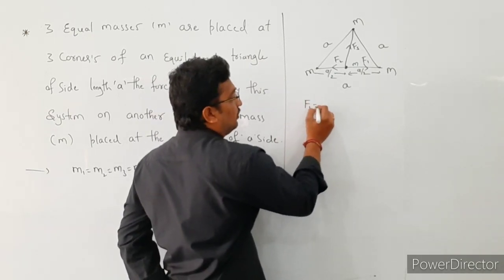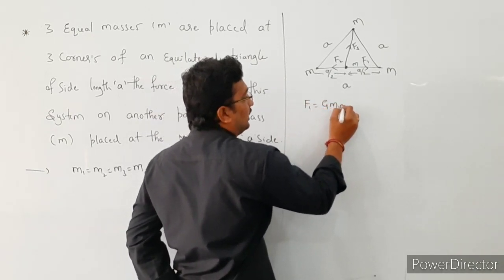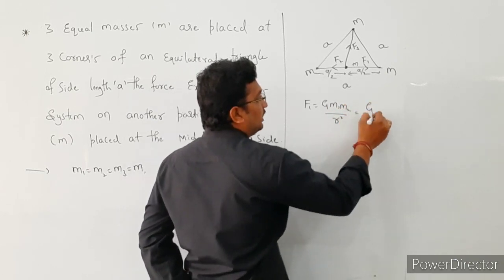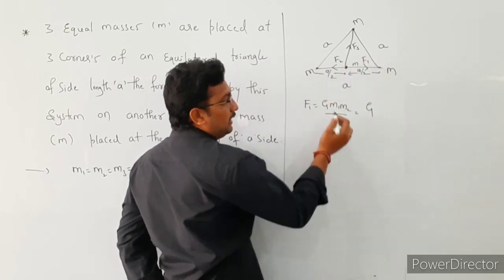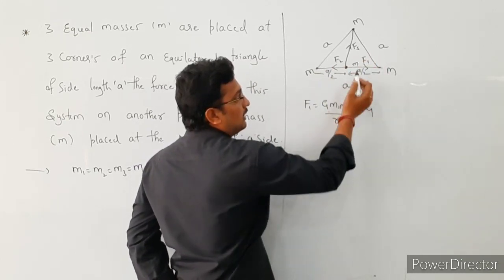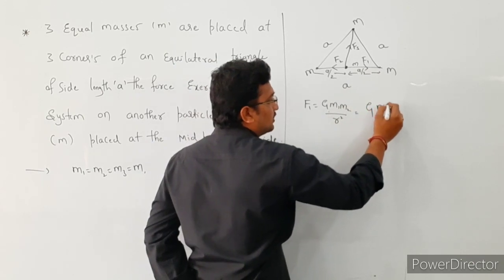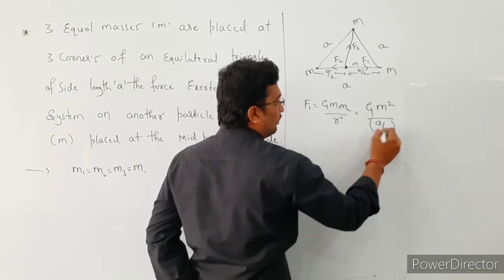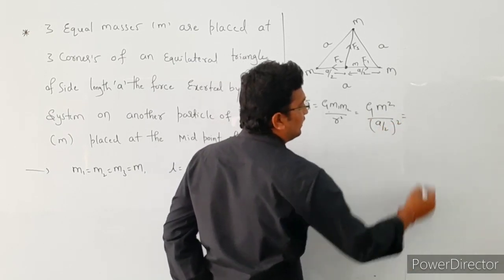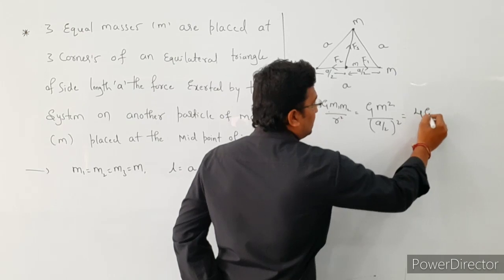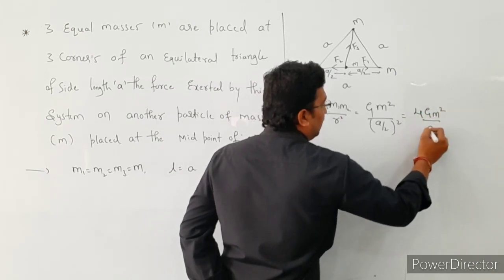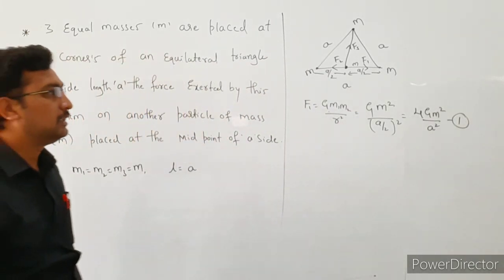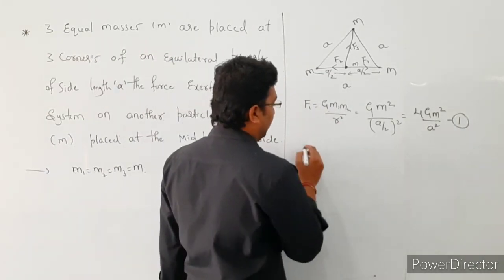So F1 is equal to G into M1 into M2 divided by R square, right? Here the G value is the same, the mass of each particle is the same, M1 is also the same, M2 is also the same. So M into M is M square, divided by the distance, that is a by 2 whole square. This is equal to 4GM square divided by a square. So this is our equation number 1.